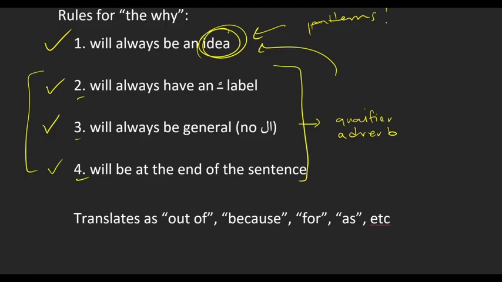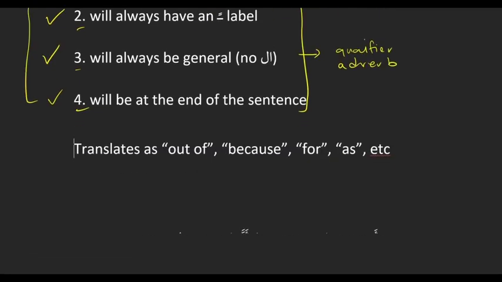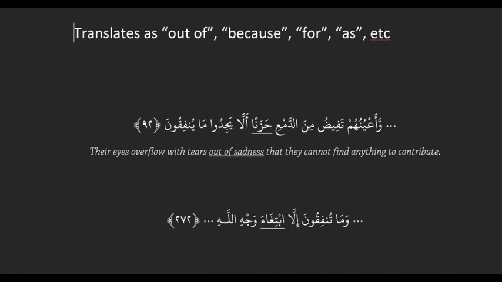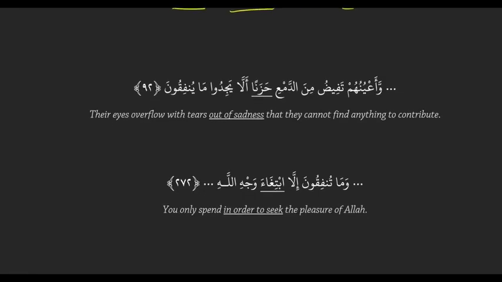And then how do we translate an idea? Anything that tells you why something happened. So common translations for that will be out of, like out of fear, out of love, or because, obviously, or for, and sometimes even as. Let's look at some examples from the Quran here.